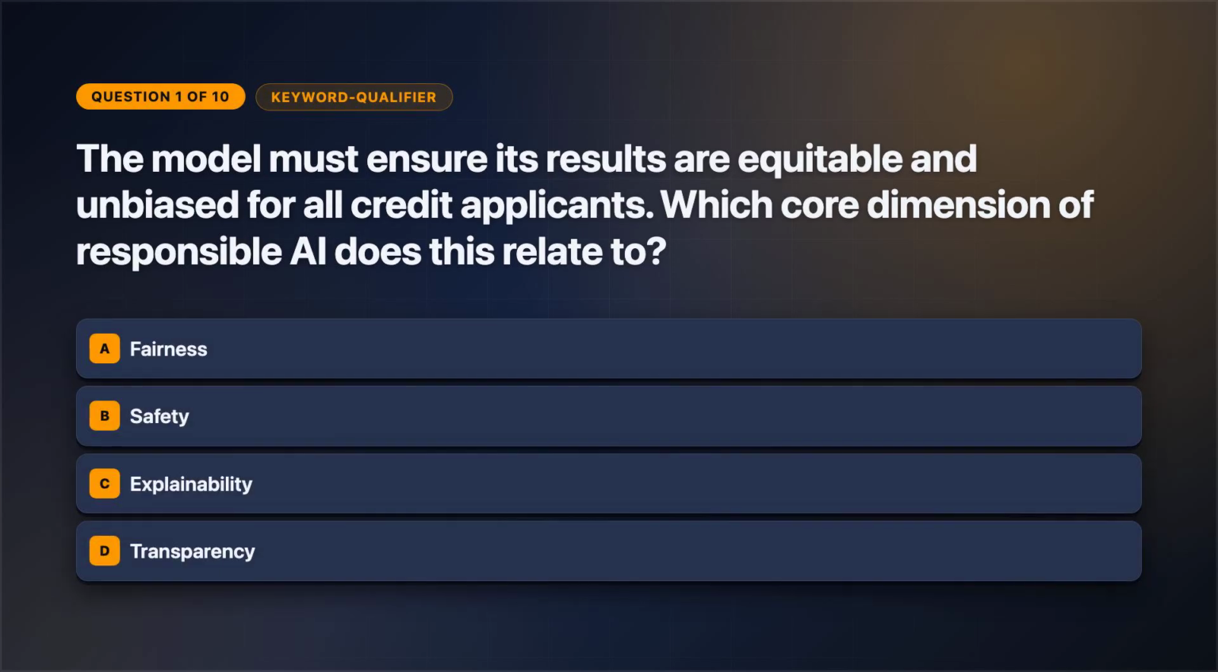Okay, question 1. The clue is not in the service name. The model must ensure its results are equitable and unbiased for all credit applicants. Which core dimension of responsible AI does this relate to? Select one answer. Review the answer choices on screen.